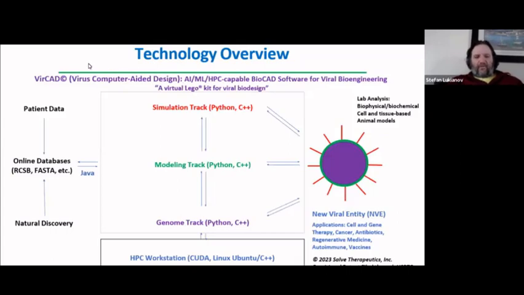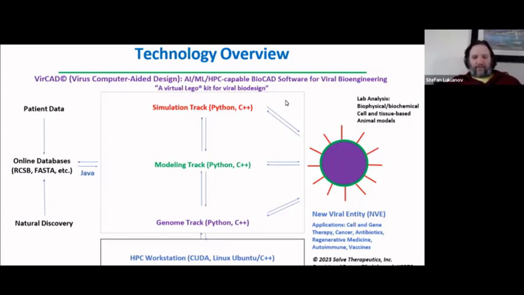This is our technology overview. It's the schematic of how the software will work. We like to call it a virtual Lego kit for viral biodesign. The input data comes from viral discovery from patient sources or natural sources. As we all know, these are deposited in online databases in different file formats. These have an open API that you can access via Java connections to your desktop app.